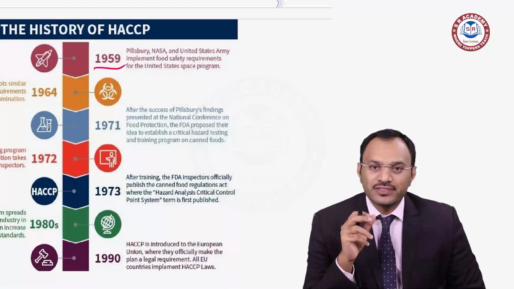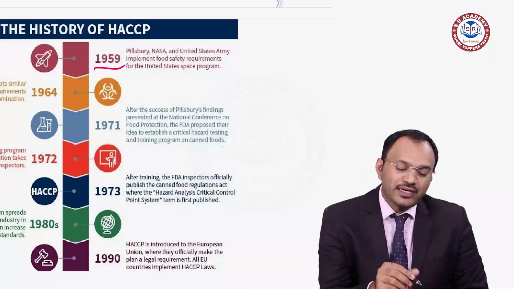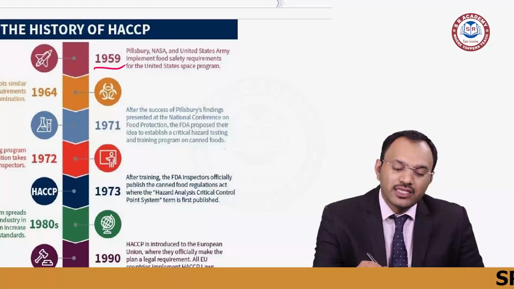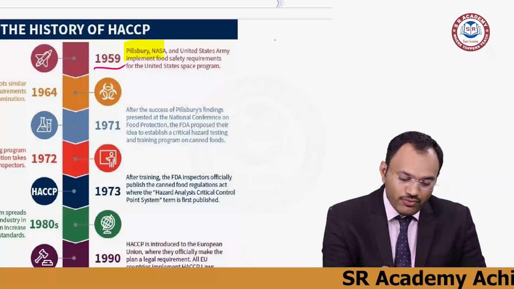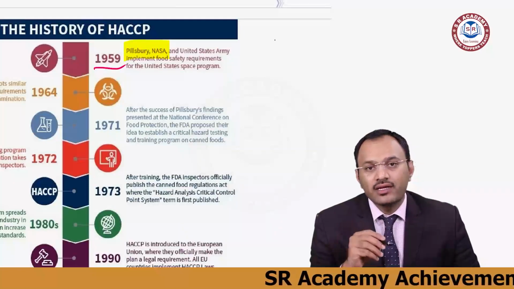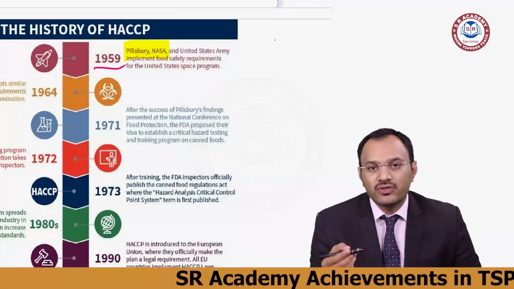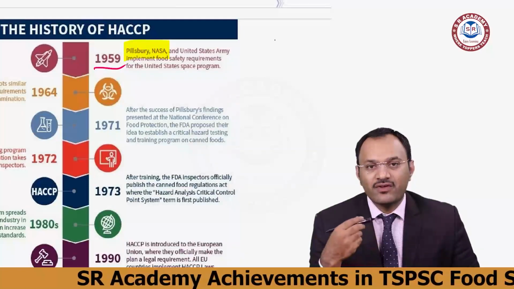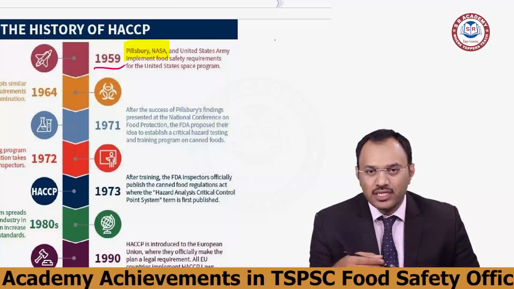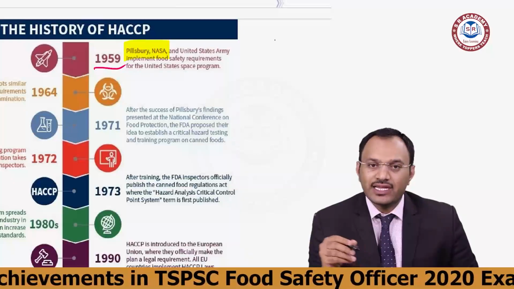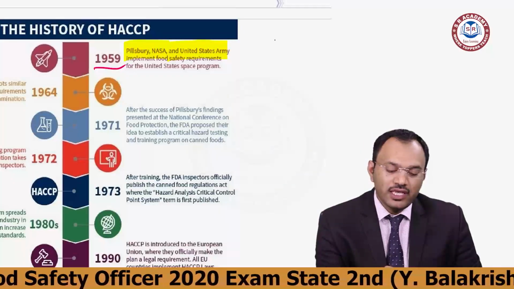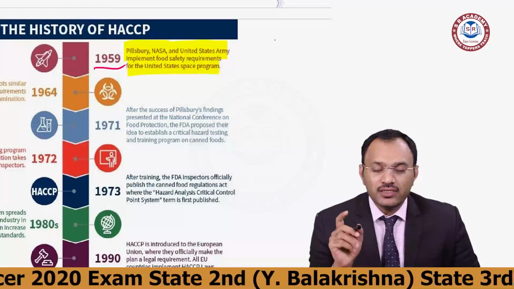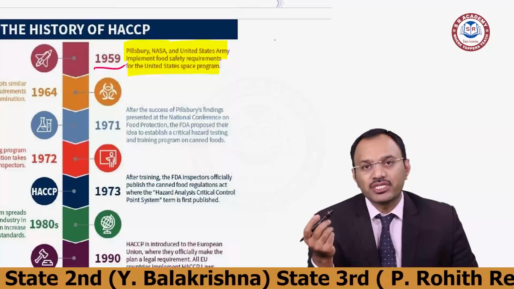What was the industry? Then Pillsbury started. Pillsbury wanted to work on this kind of aspect. With the help of NASA and Pillsbury, they started working on this program. They built new premises where they wanted a clear-cut mechanism of understanding. This was specifically designed for the implementation of a food safety program for the United States space program.